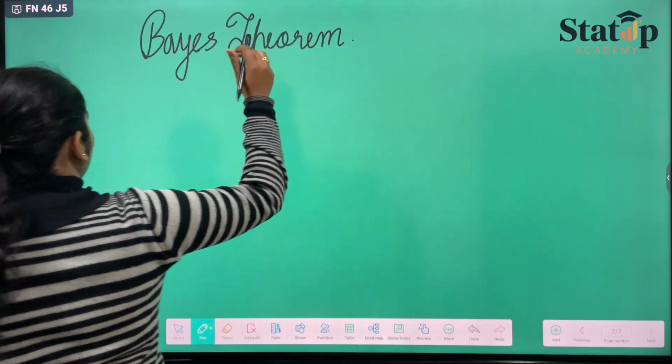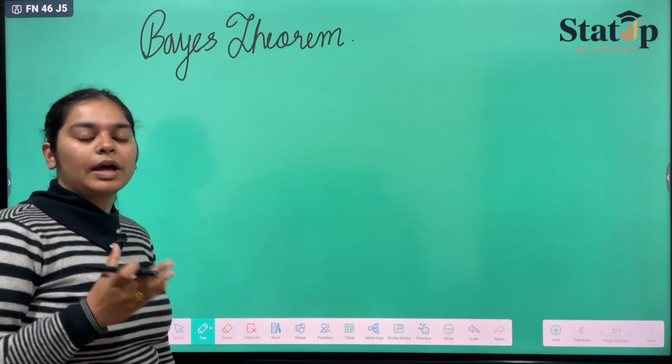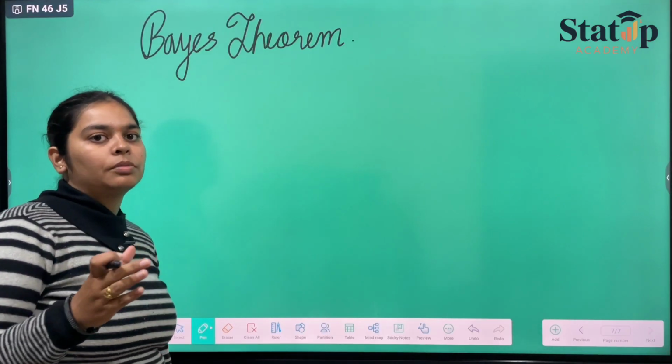What does Bayes theorem say? Bayes theorem is exactly opposite to that of our conditional probability.